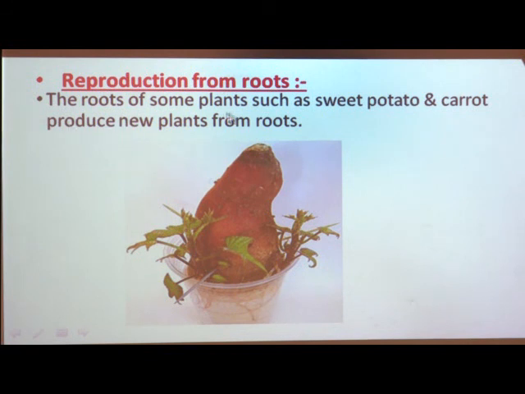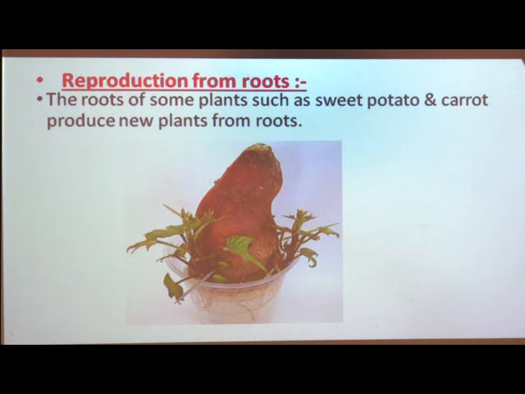The roots of some plants such as sweet potato and carrot produce new plants from roots. This is the sweet potato plant. In this method of reproduction from the roots, we will look at the example of sweet potato. This is the sweet potato plant, and we will look at this as an example. The roots of some plants such as sweet potato and carrot produce new plants.